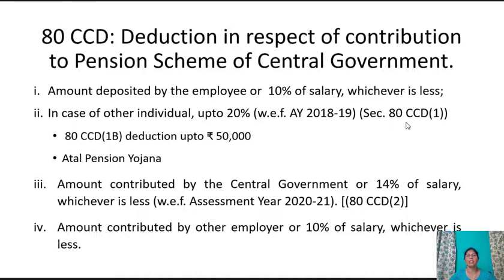This is under section 80CCD(1) and under section 80CCD(1B), deduction up to 50,000.